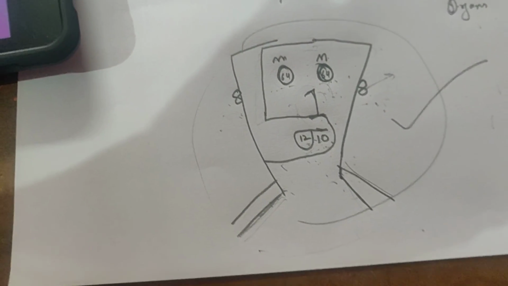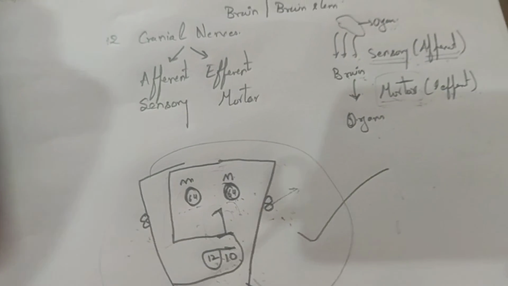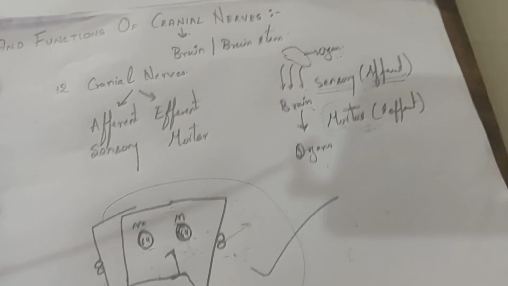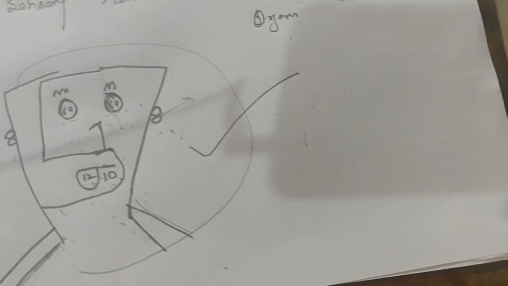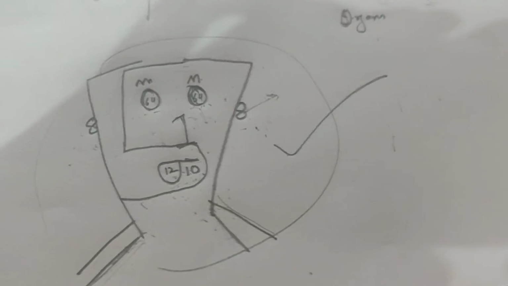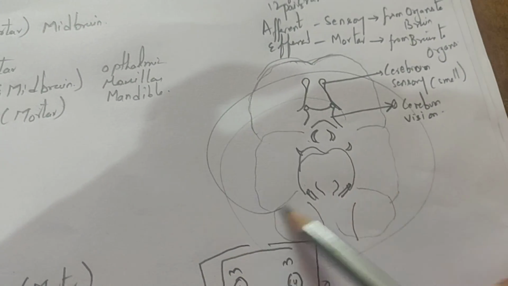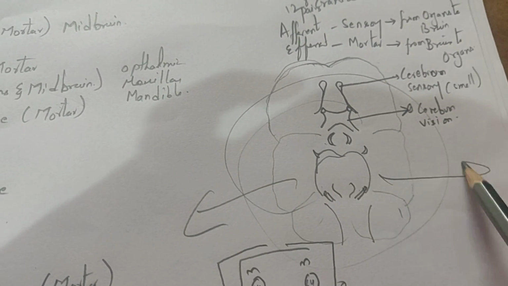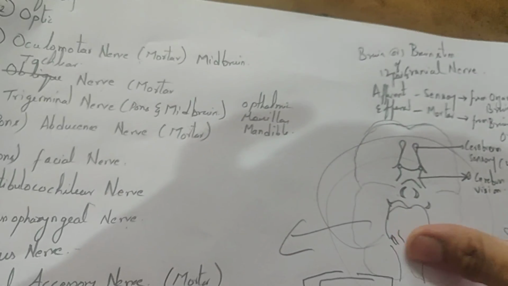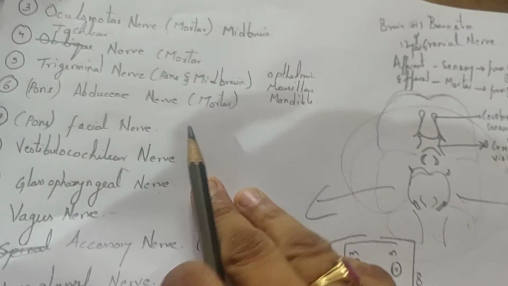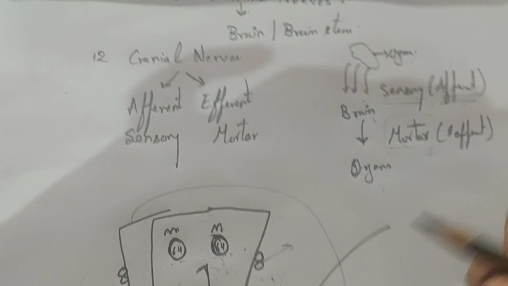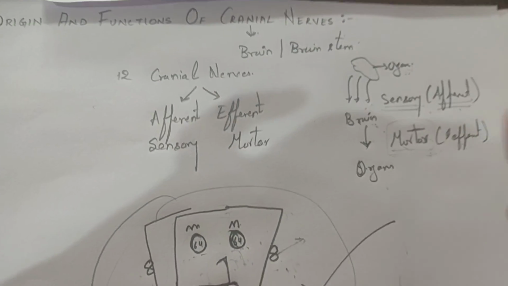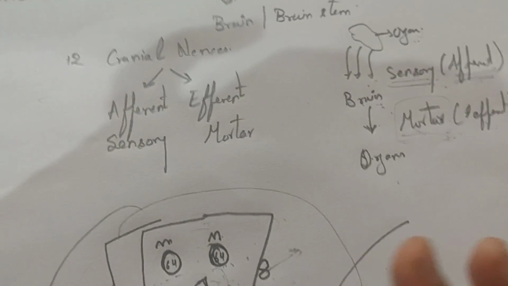So I will just give the screenshot of the cranial nerves from the brain and the midbrain region, from where they have originated and remaining things. Like this diagram, that one I will be sending to you guys. You can write down running short notes with my topic with the diagram, so that it can be easily remembered by you guys.